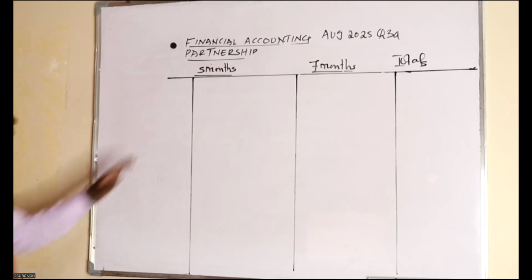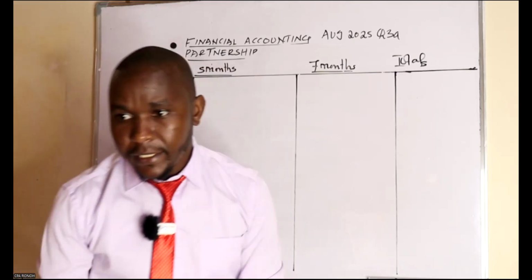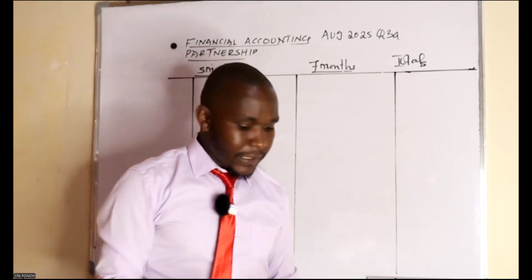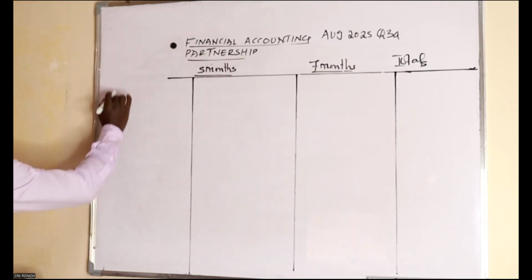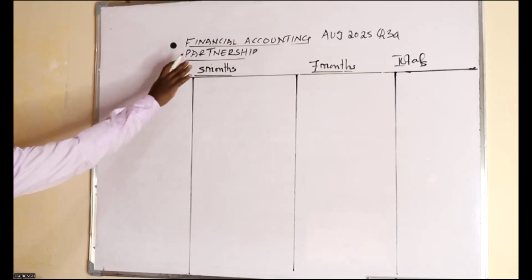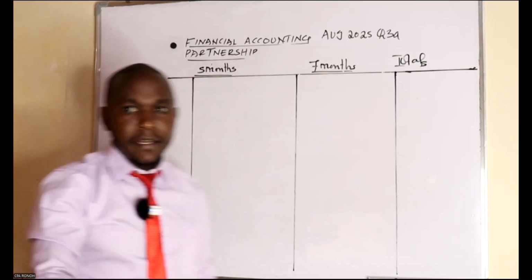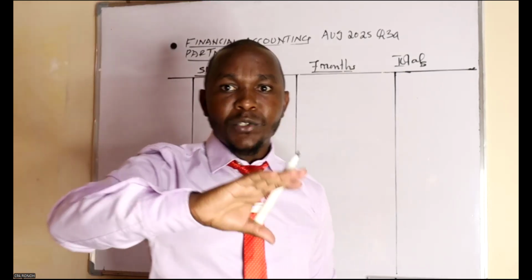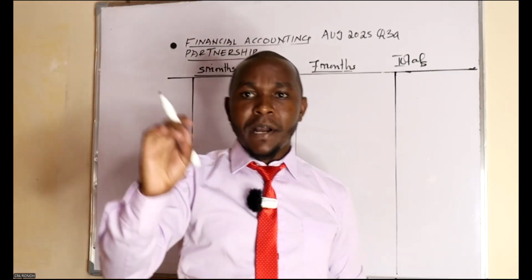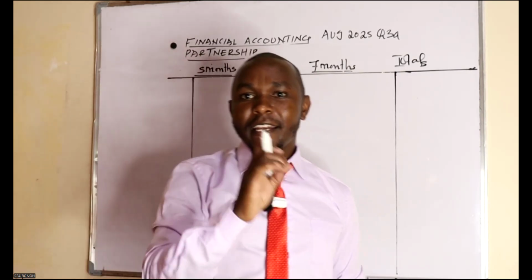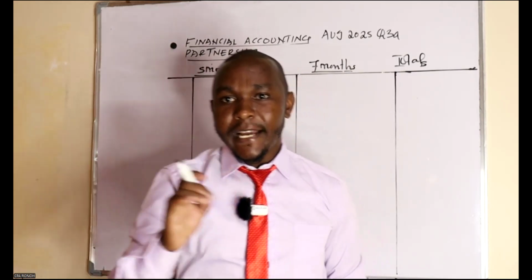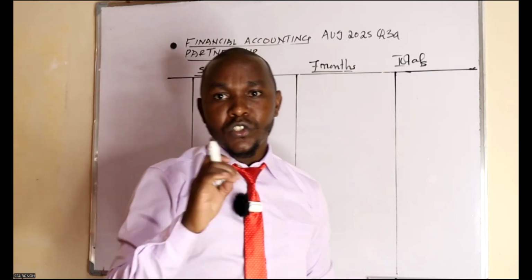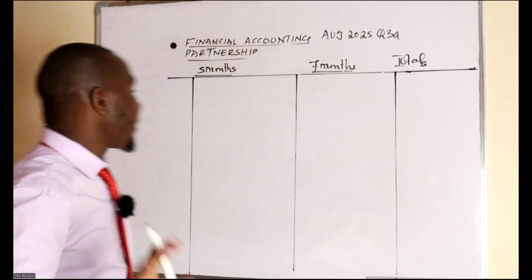So having done that, you can start journaling these transactions. We start with the sales as usual. I'm not going to write the heading. I know you know how to write the heading. Who doesn't know how to write the heading? You just need to write Anita, Bansi, and Carol income statement for the year ended 30th June 2025. That is the heading. Good.